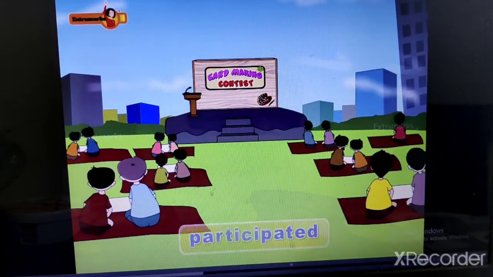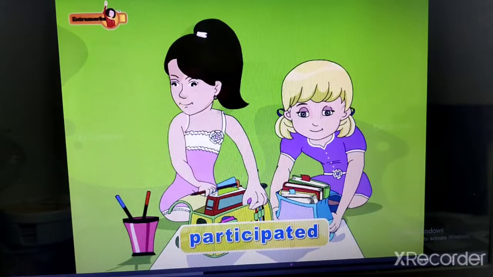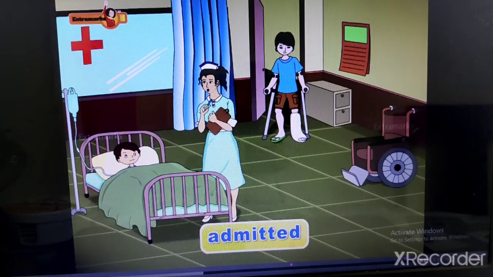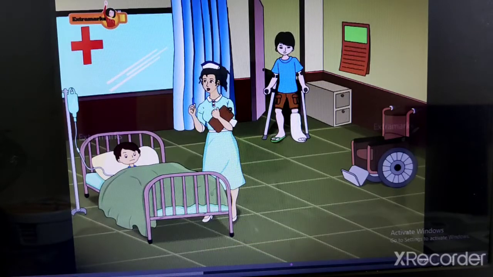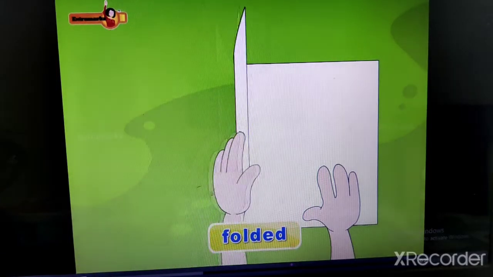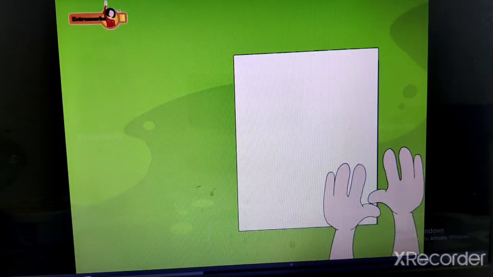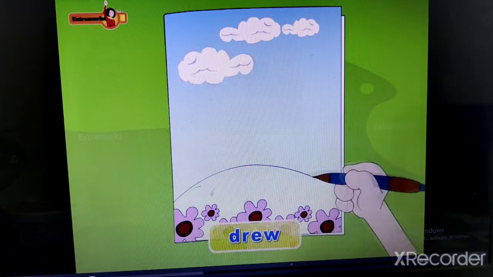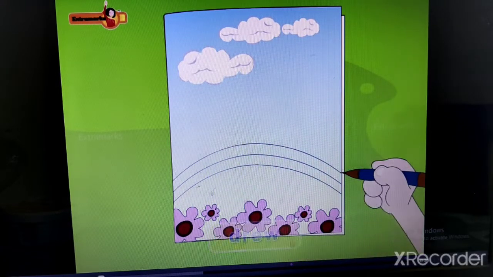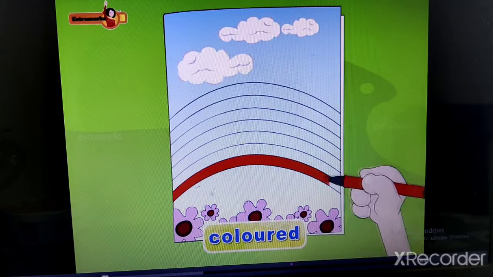Last week, Amy and I participated in a card making activity in school. We made cards for the children who were admitted in the hospital. We took a big sheet of white paper, we folded it into half. We drew a rainbow. We colored the rainbow.